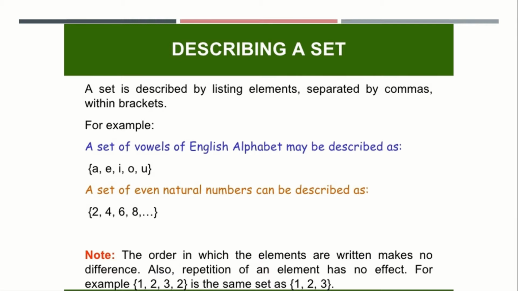A set is described by listing elements separated by commas within brackets. A set of vowels of the English alphabet may be described as A, E, I, O, U. You can see here each and every alphabet has been separated by a comma and enclosed in brackets. So this type of representation is a set representation. A set of even natural numbers can be described within two brackets. We have to write the even numbers. We know that the numbers are infinite, so we can put a number of dots here.